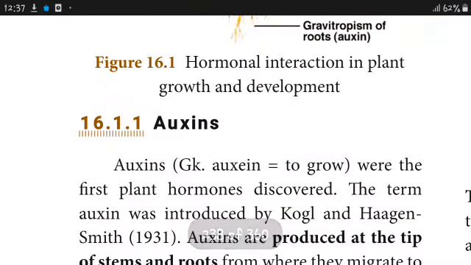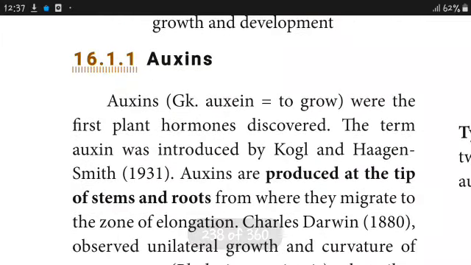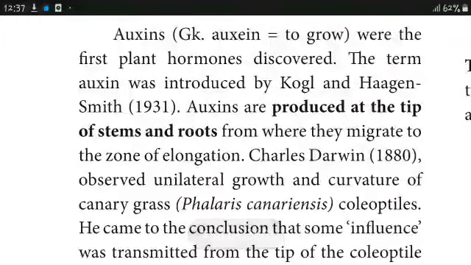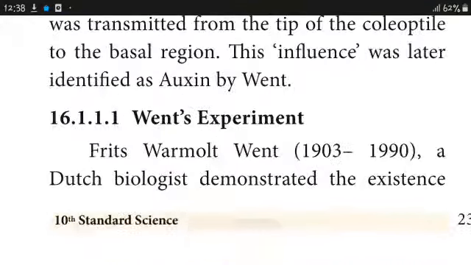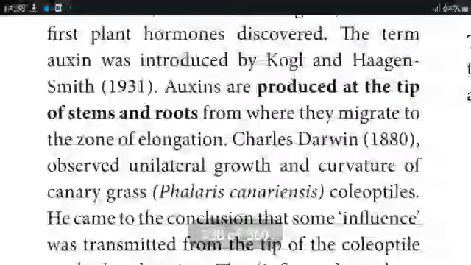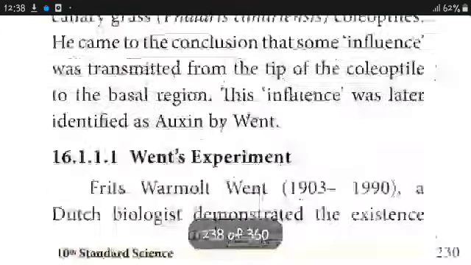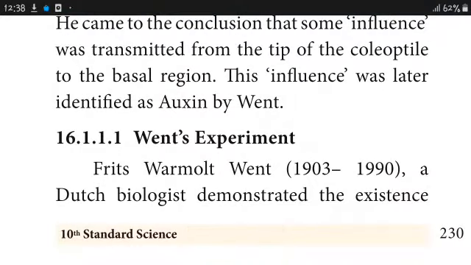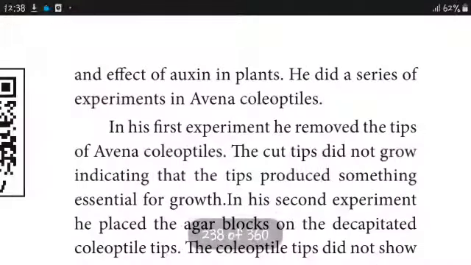Auxins were the first plant hormone discovered. The term auxins was introduced by Kogl and Haagen-Smit. Auxins are produced at the tip of the stem and roots, from where they migrate to the zone of elongation. Went's experiment is about auxins. In 11th standard, you will study this in a very detailed manner. Went, a Dutch biologist, demonstrated the existence and effect of auxins in plants.